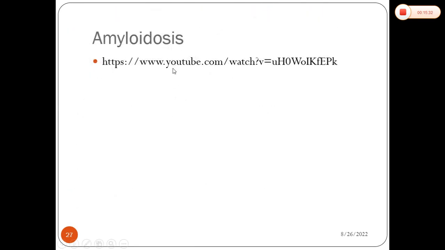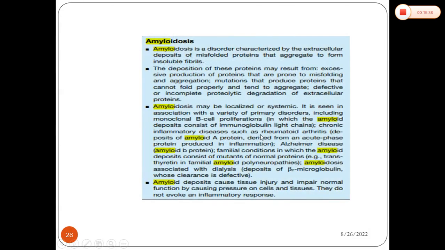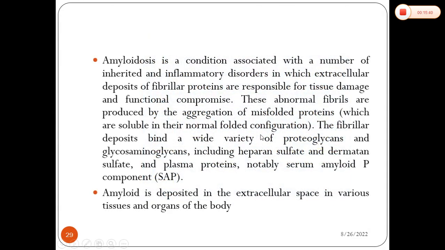Next is amyloidosis. For that you have to just refer to this YouTube video. After that you go through these small notes. Usually a 5-mark question will be asked for amyloidosis, so you can prepare a small note from that YouTube video plus this brief description given by me. This is usually asked as a 5-mark question in the university exam. So that's all about this immunity part 5.